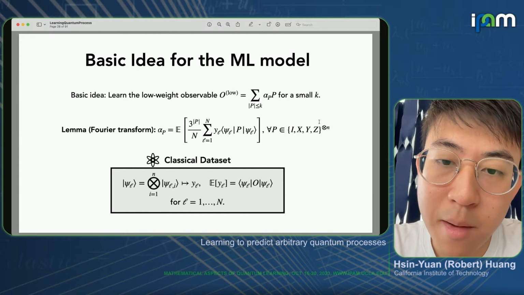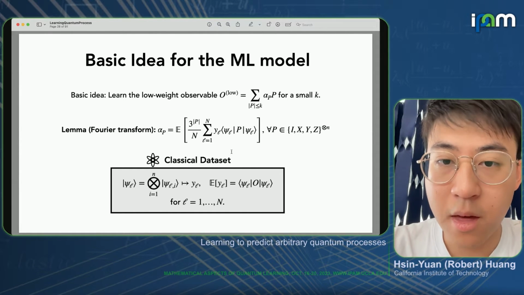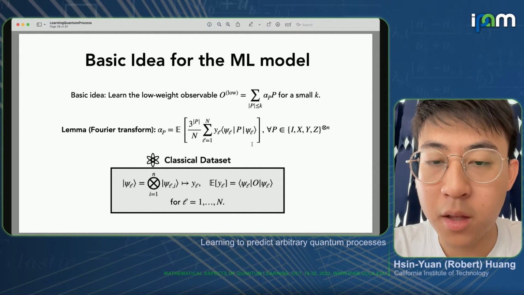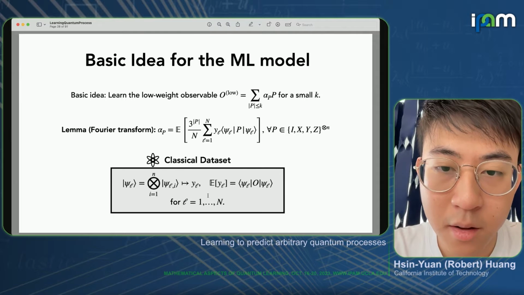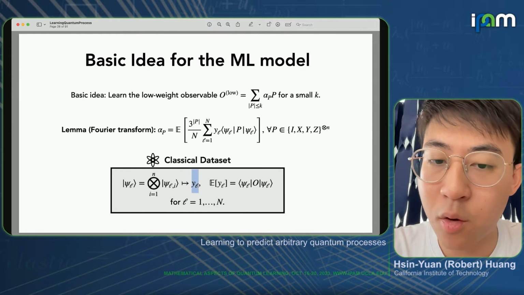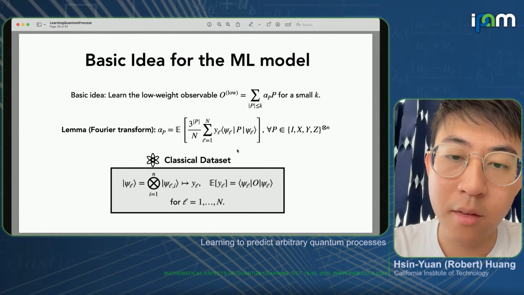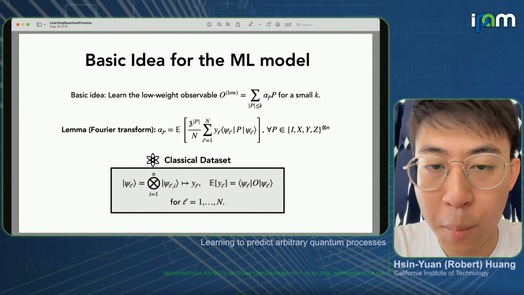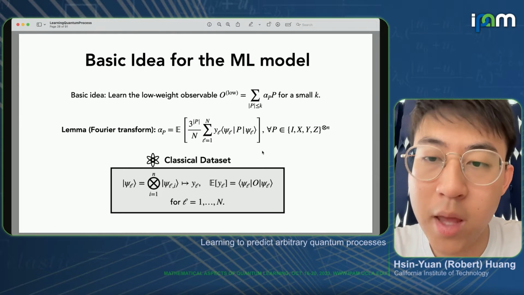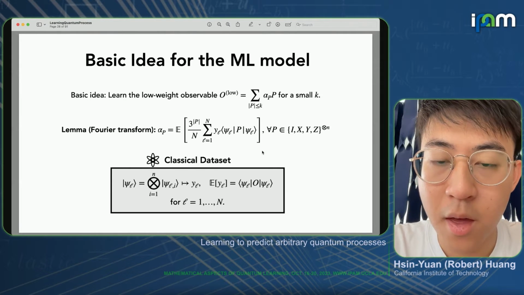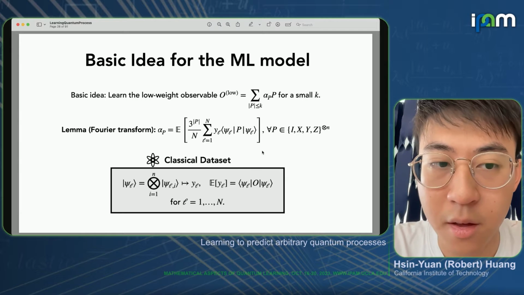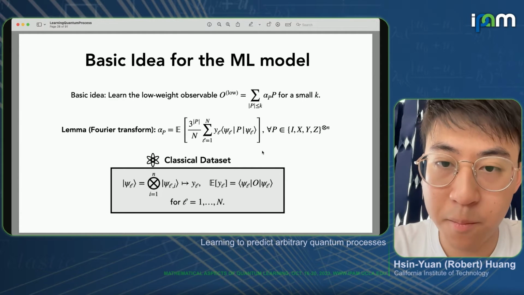In particular, there's a lemma which essentially tells us how one can estimate these alpha p. Basically, we just need to take the classical data set, take the corresponding value y_l, and just average over the entire data set with some normalization constant 3 to the weight of p. And on expectation, one can show that this exactly gives us the Pauli coefficient alpha p.